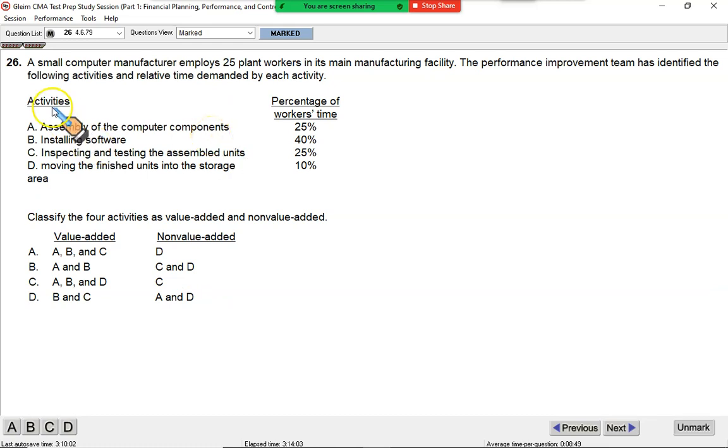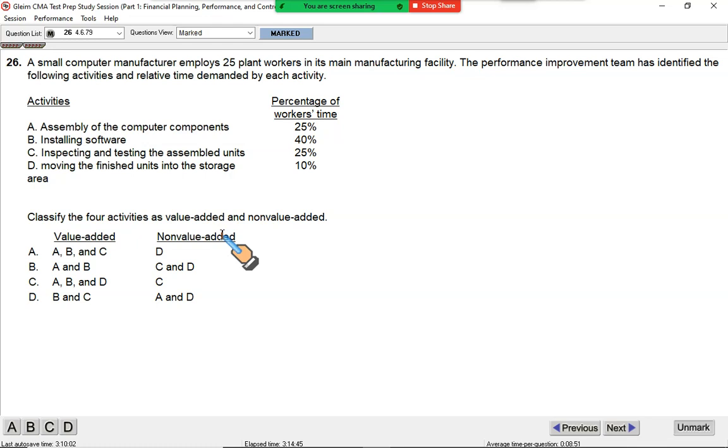Okay, this one. A small computer manufacturer employs 25 workers in its main manufacturing facility. The performance improvement team has identified the following activities and the relative time demanded by each activity. So what basically we have to do? Classify the 4 activities as value added and non-value added. Remember, value added activities are those that add customer satisfaction. They increase customer utility. And non-value added, as a customer, I'd say khali wali. I don't need these costs.